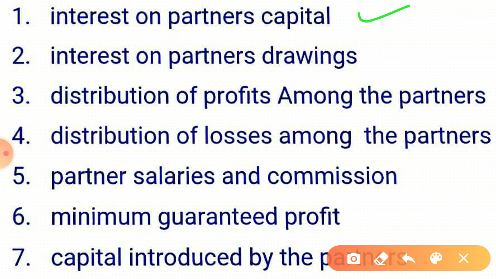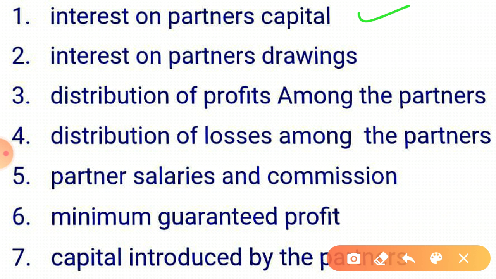Now what will be the closing entry? So where is it treated? It is treated in P&L appropriation account. Which side? Debit side. So what will be the journal entry? P&L appropriation account debit to interest on partners capital account. Is this point clear to you? So the first one was the adjusting entry and the second one was the closing entry.